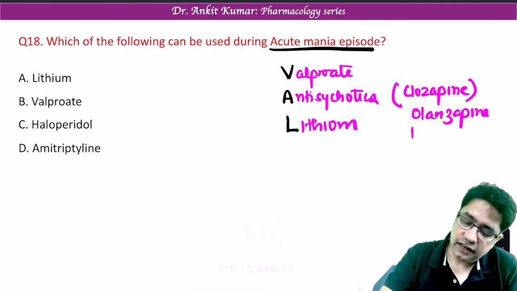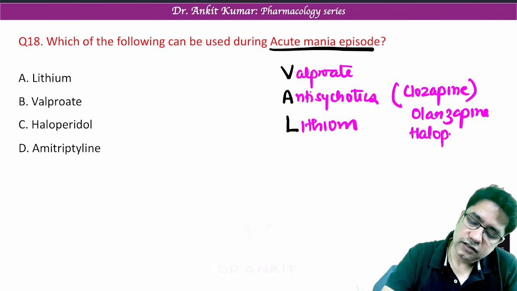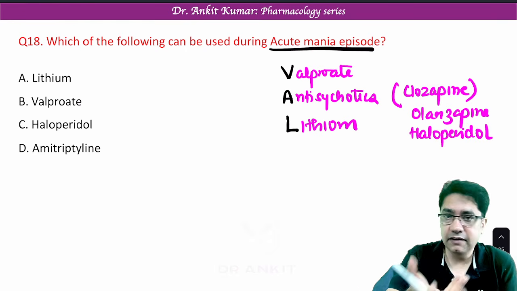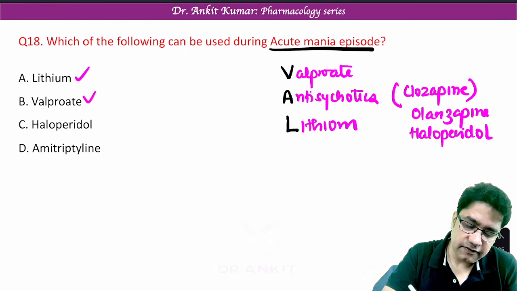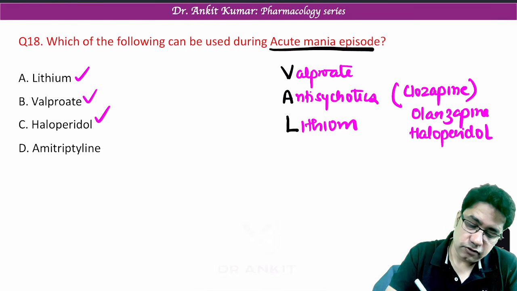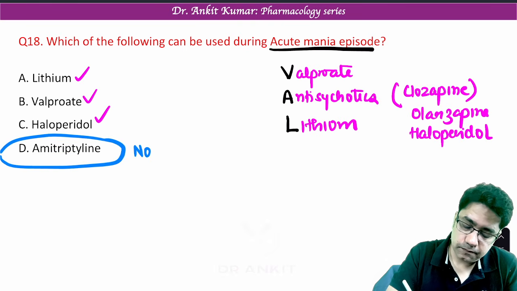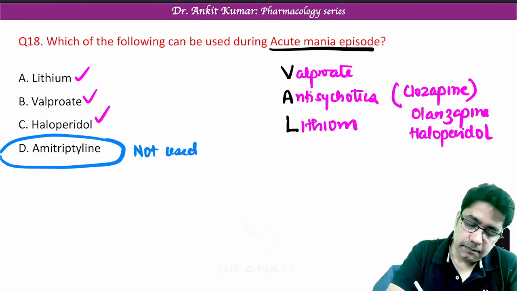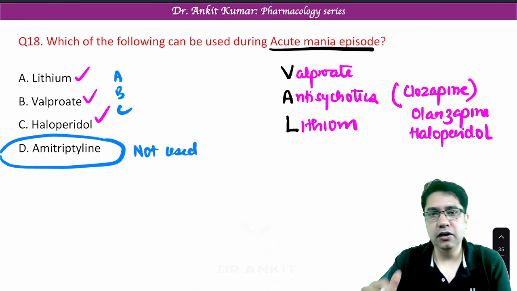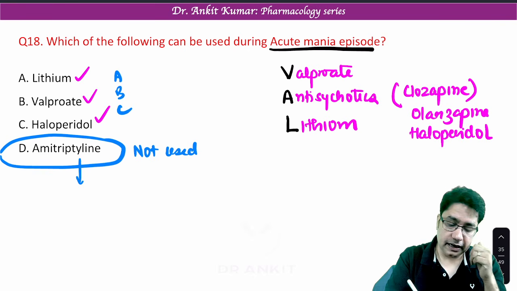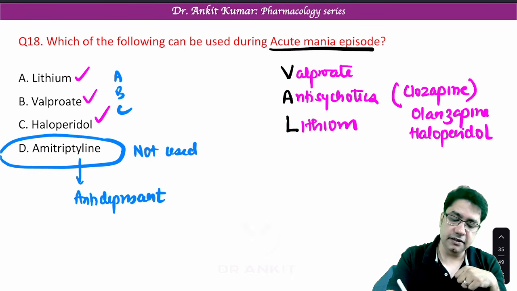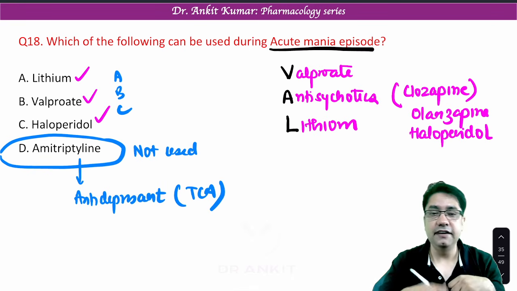So antipsychotic, you can write one more drug. Haloperidol is also an antipsychotic because it is given in our option. So we can give. So remember, the answer of this question is amitriptyline is not used. So option A, B and C, they can be used. Amitriptyline, remember, is an antidepressant drug. It is a tricyclic antidepressant.